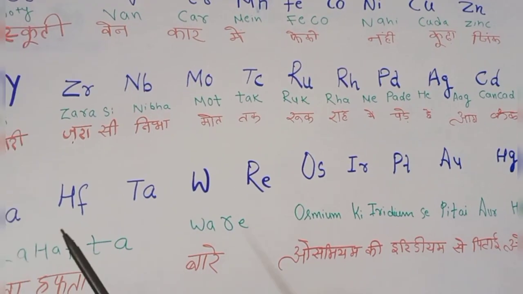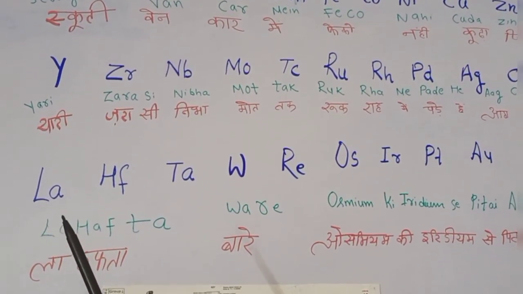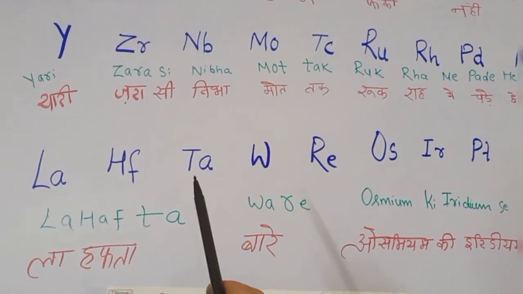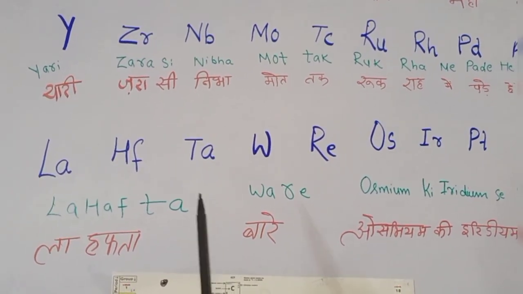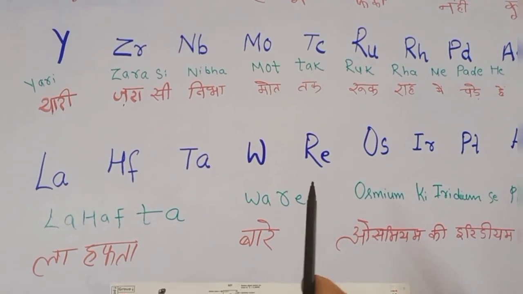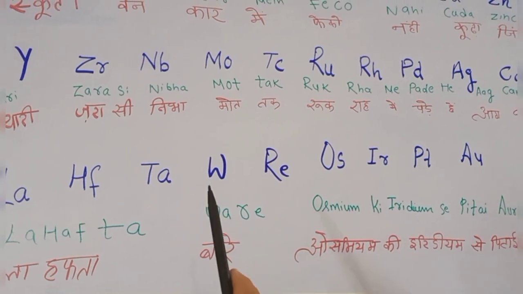Okay. So our 5D series is from lanthanum. Okay, so it starts from lanthanum. So it's a lanthanum, hafnium, tantalum. So just 3 elements will have one word. La hafta. La hafta means some movies now you are seeing hafta vasuli, and also we relate that word. La hafta ware. W is for tungsten.